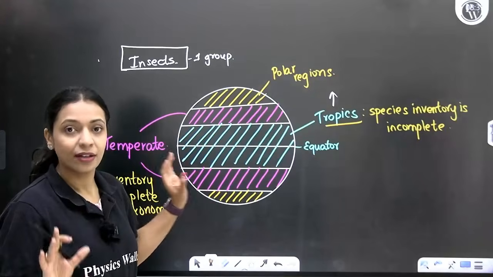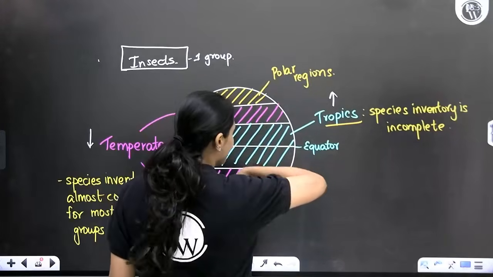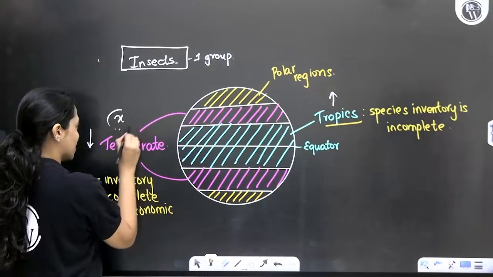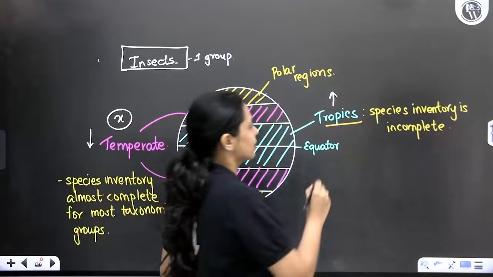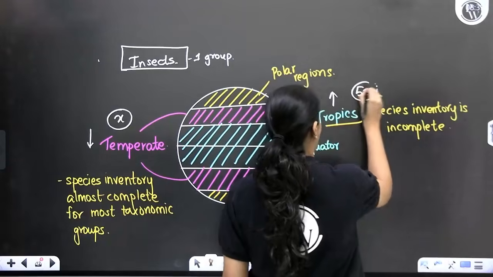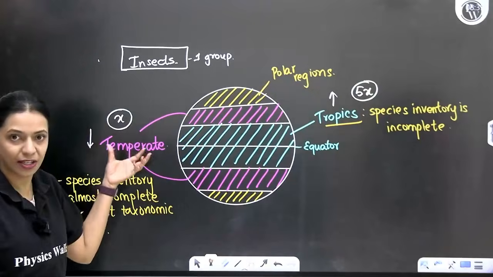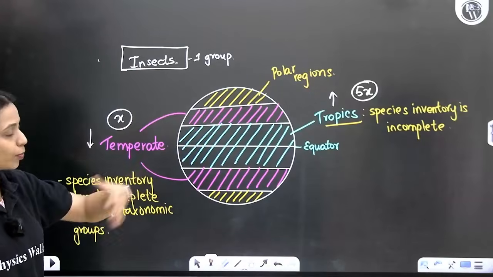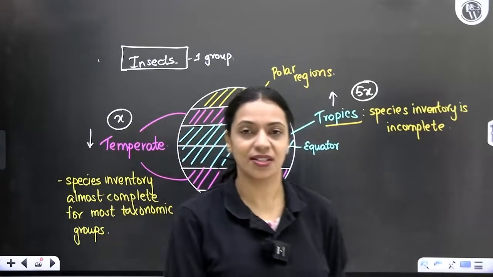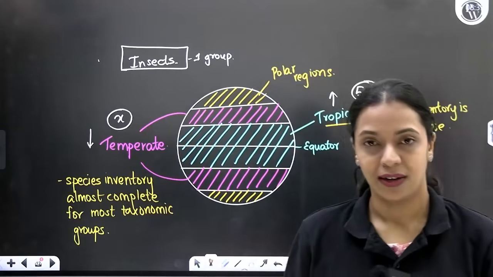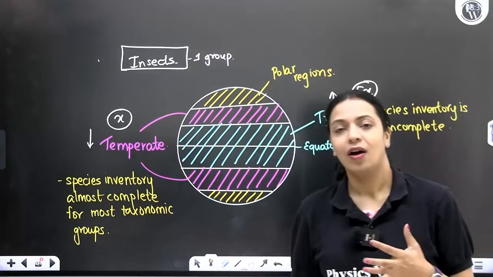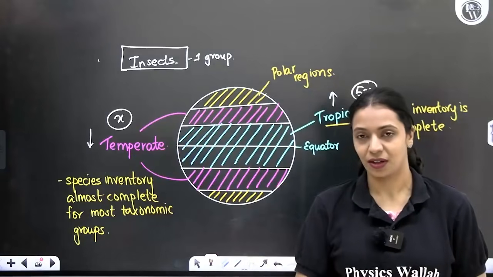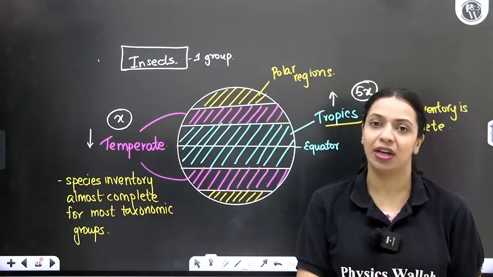From that data, you will get to know that if in the temperate region there is X number of species, in the tropics there could be 5x. If you find 1000 different species of insects of this particular group in the temperate regions, you probably find 5000 such species in the tropics. So from this you get a ratio of how much more diversity is there in the tropics compared to the temperate region. Now apply the same ratio to the other groups.